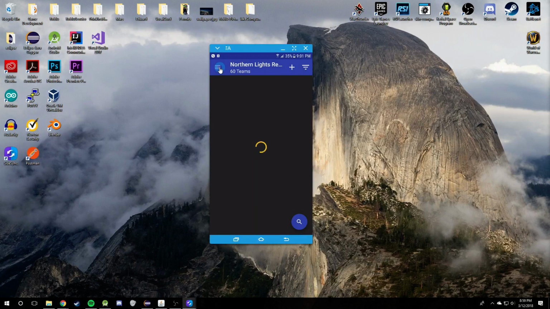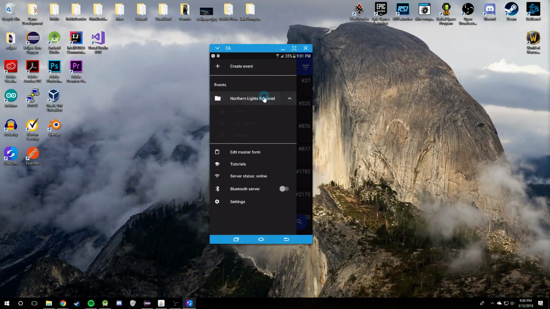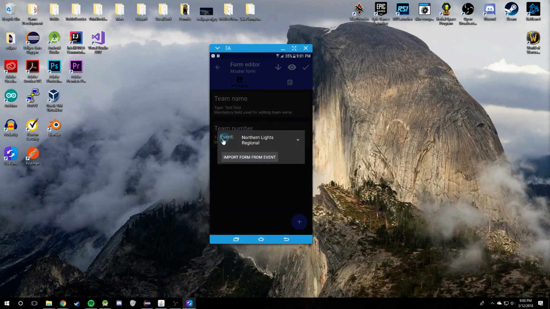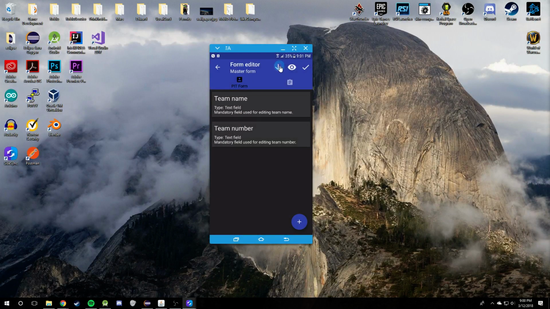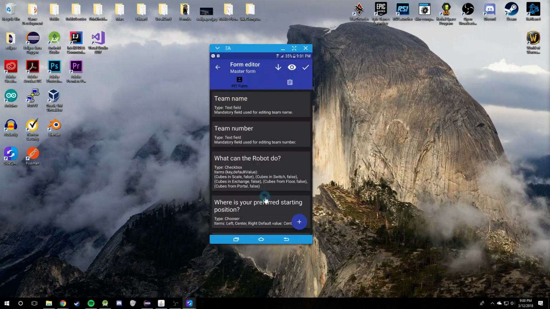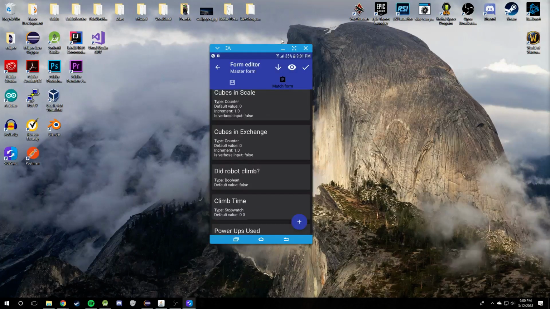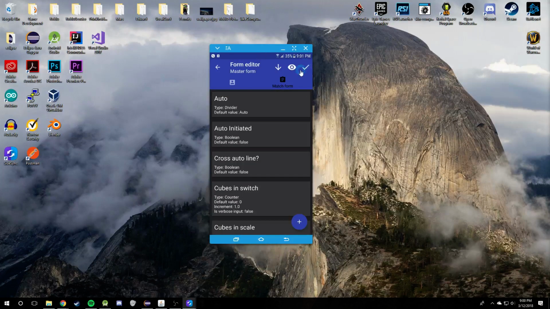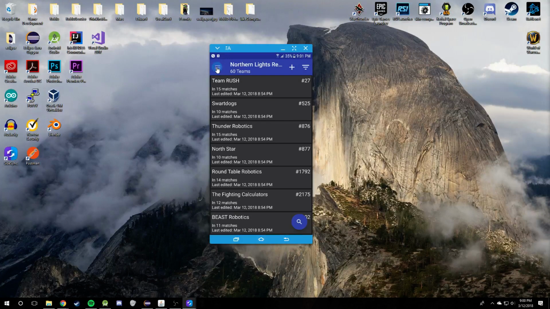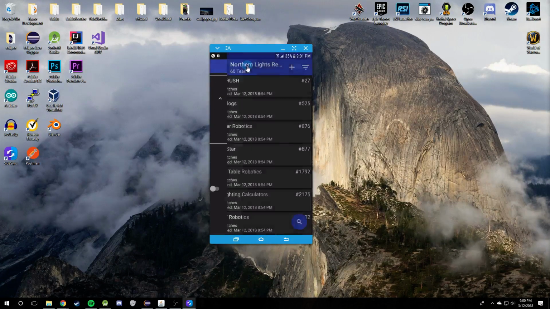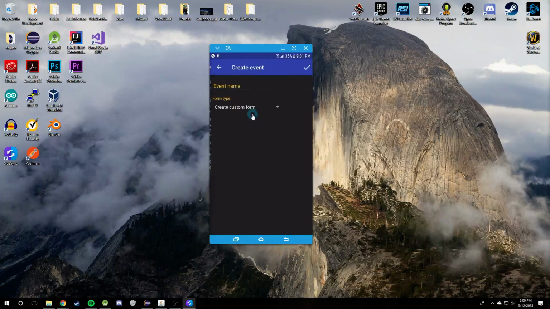And if you've already set up a form in a specific event, that's fine. You can actually just go to Edit Master Form. You can click this Import button at the top here, select your event, and click Import Form from Event, and the master form will populate with all the metrics from the event you specified. You can save it with this checkmark button. So you only have to specify the master form once, and then when you're setting up events, you can just select Use Master Form.